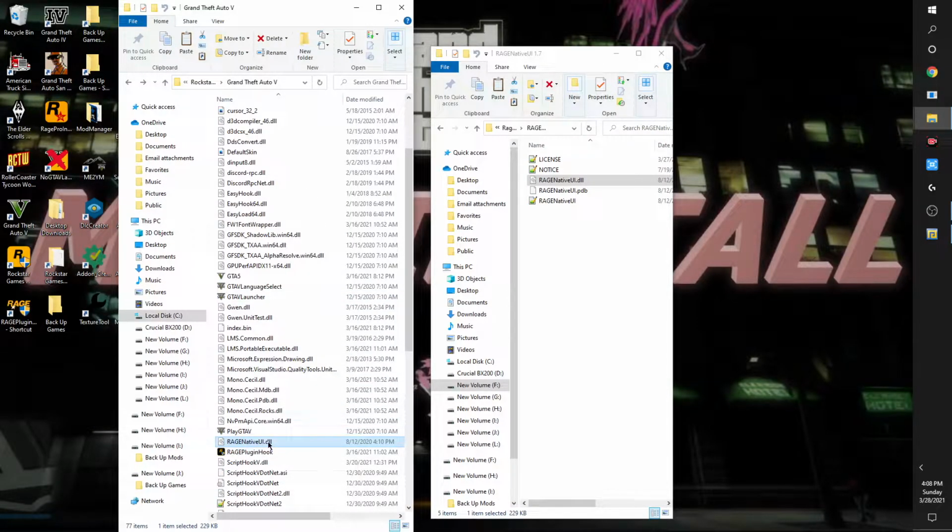So just install RageNativeUI. Pretty much what I've discovered with RageNativeUI, like I said, I'm not a developer, I'm not a modder, I'm just somebody who plays the game, and I'm just sharing my experiences and information as far as playing the game with you guys. So RageNativeUI corresponds with pretty much the menu screen, it could be the color codes that the developer used for the mod.